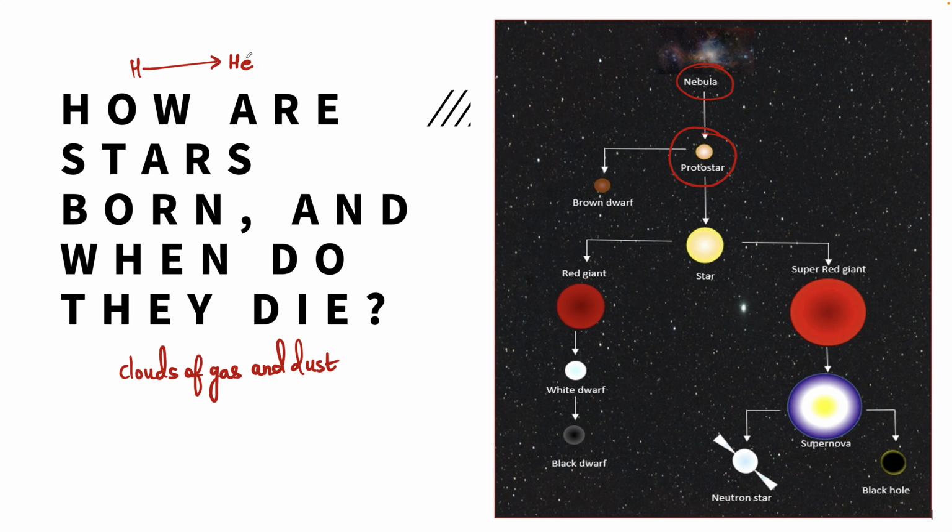The hot interior core raises the temperature of the surrounding gases, as a result of which the outer shell of hot gases expands and the star changes color to form a red giant star. So it can be a super red giant or a red giant.